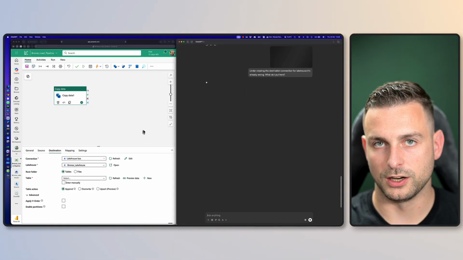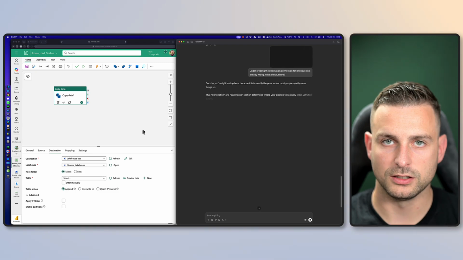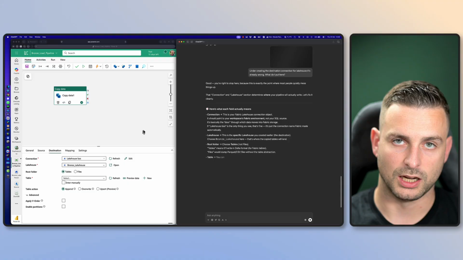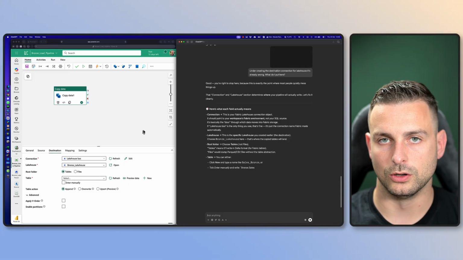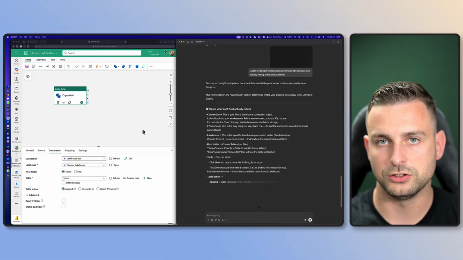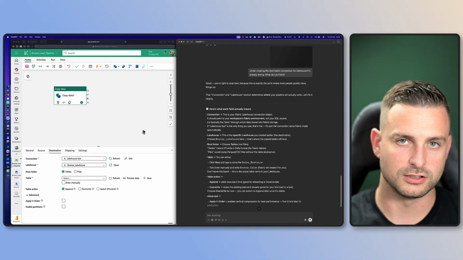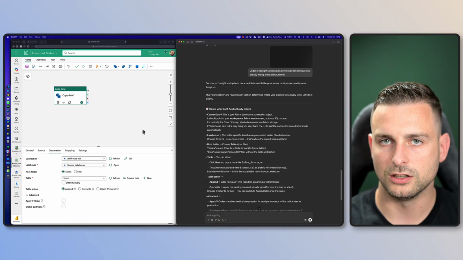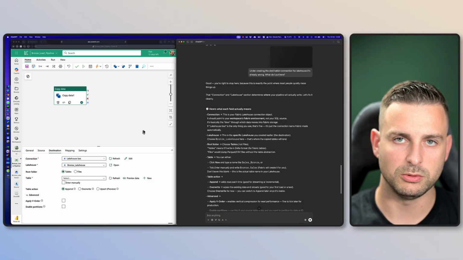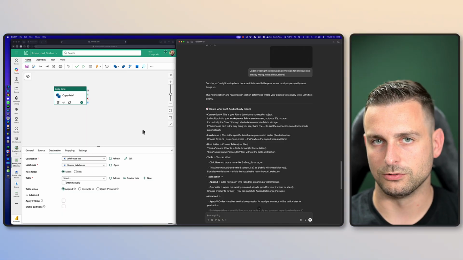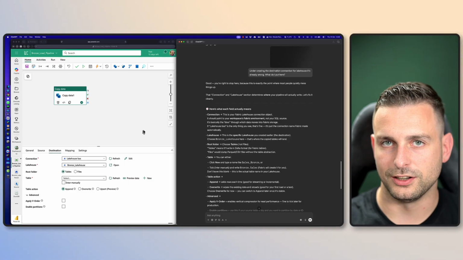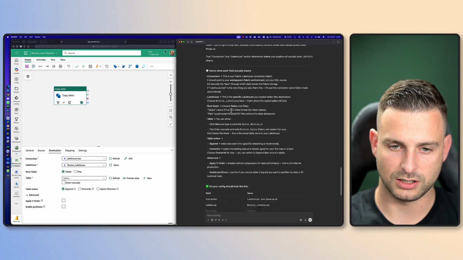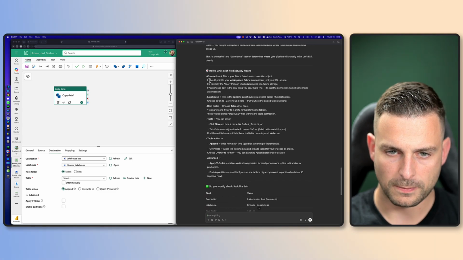Now I'm really wondering where ChatGPT is actually getting all this information from. I know it's probably all of the Fabric documentation online on the Microsoft Learn website. However, it will probably not be up to date on all the different things in menus that are changing every week. So I'm really curious whether the model can actually give me the answers that I'm looking for. So maybe our vibe coding thing will already be killed right here, in the step of actually getting data into our first lakehouse. So what is it that it is saying?